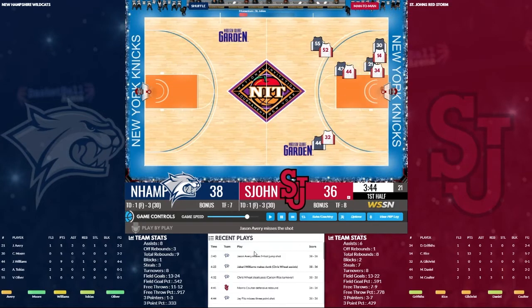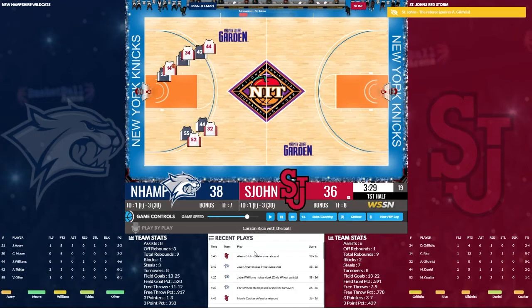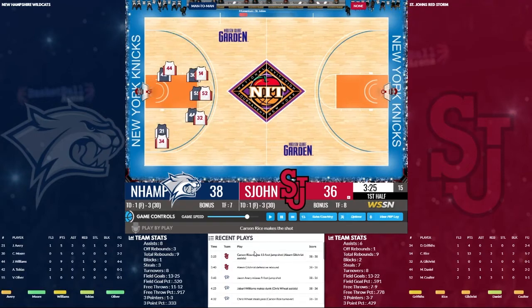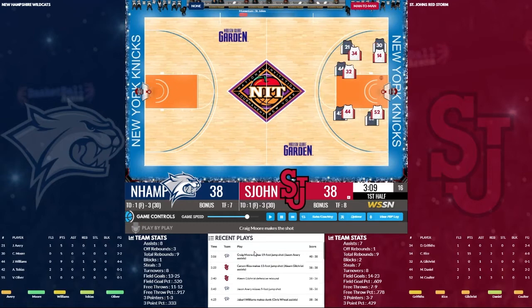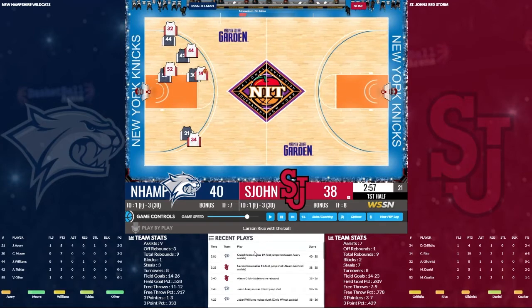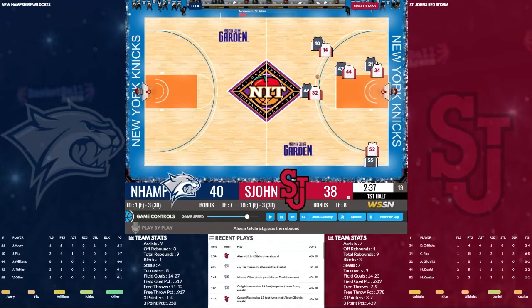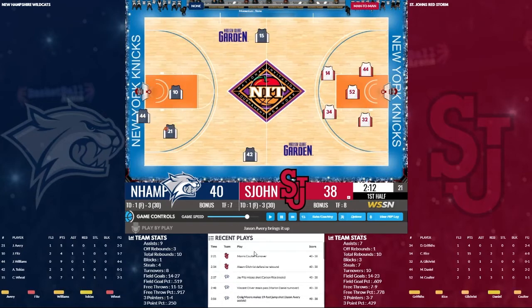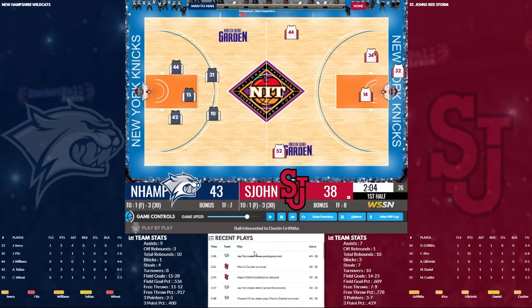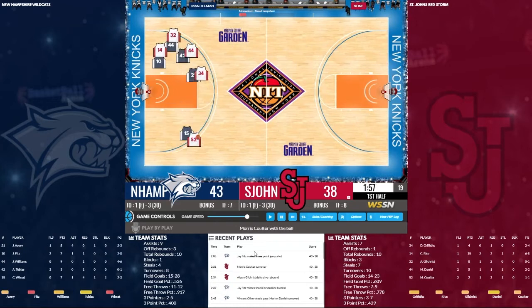It's our ball. 38-36. Missed shot there. St. John's takes it back, hits the jumper. 38-38. 40-38 as Moore hits that one. 8 turnovers in the first half for us. Not great. 3-pointer by Fitz from way downtown. Bang. 5-point lead.